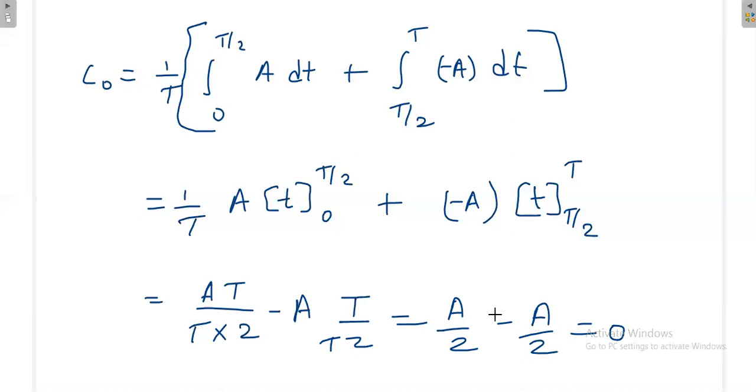So now in this case C naught is equal to 0. Average value is 0. So next, how to find out the Cn?